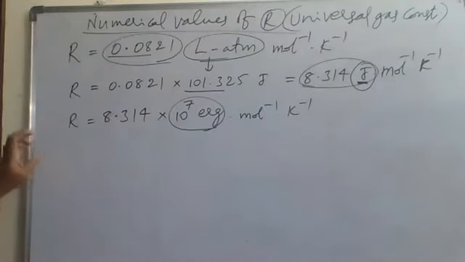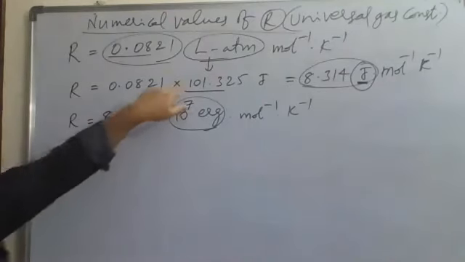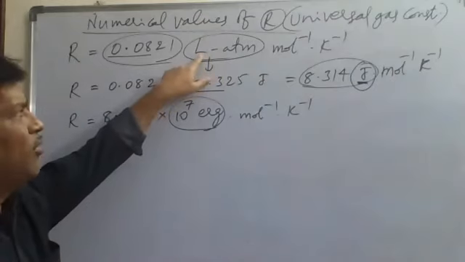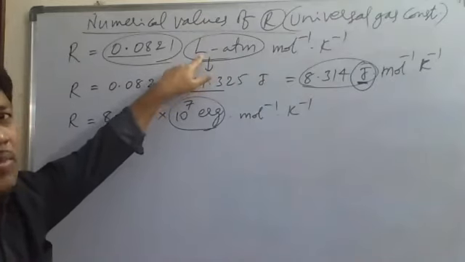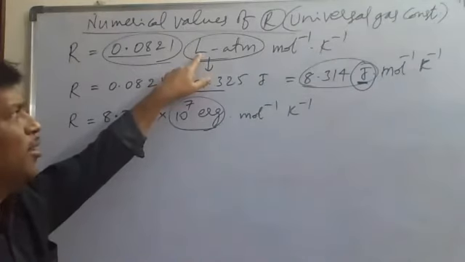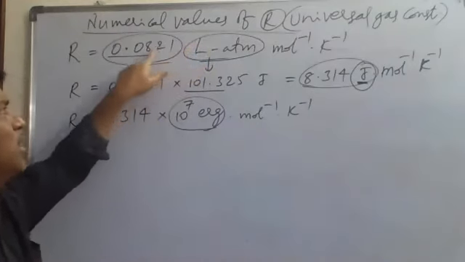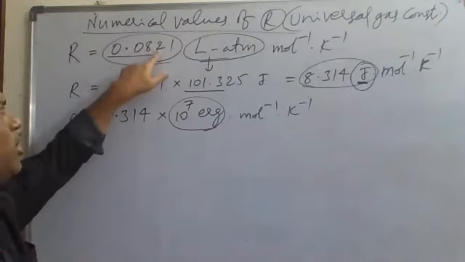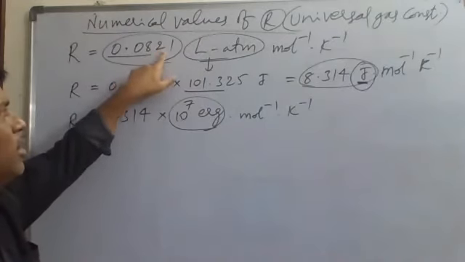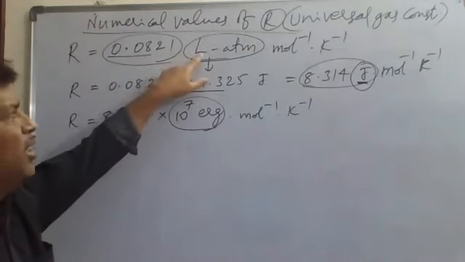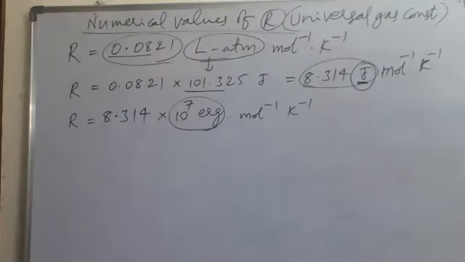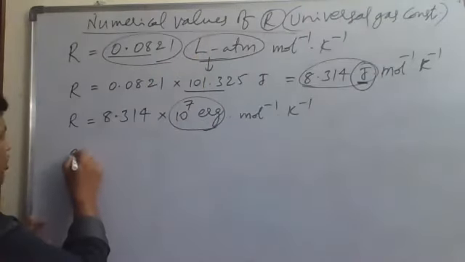Now sometimes they ask you in ml atmosphere, not liter atmosphere. 1 liter equals how many ml? 1000 ml. So in place of liter, we can write 1000 ml. 1000 into this one will be equal to 82.1. So in place of liter, we take milliliter atmospheres. So tell me now, R equals